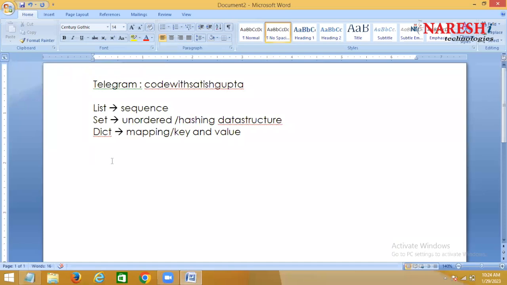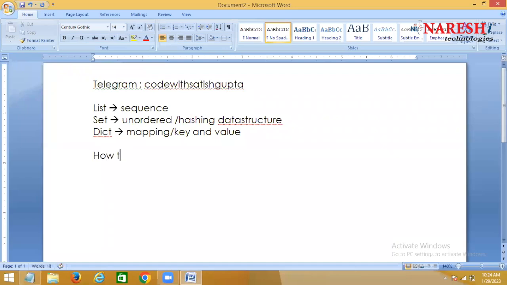Mutable means we can change after creation. We can edit, we can do the modification after creation. That you call mutable. It permits data modification, or it allows us to modify the same object. So that you call it mutable.